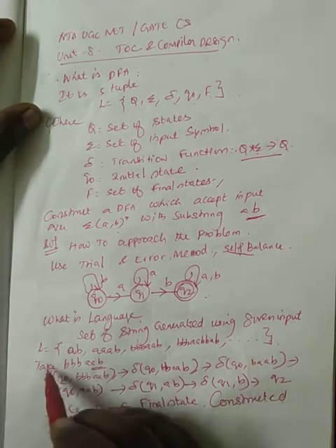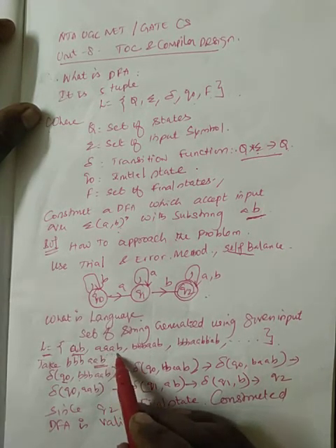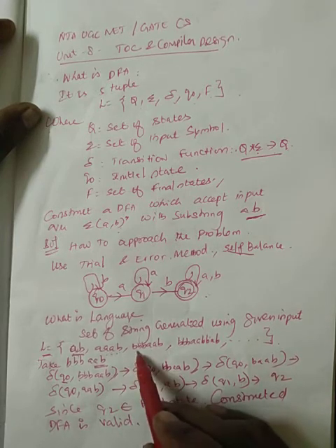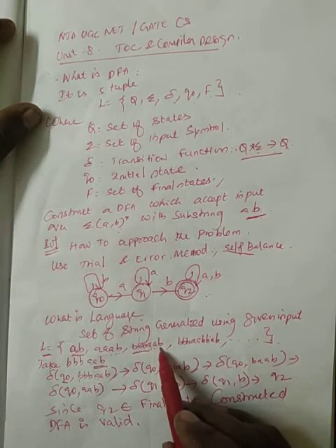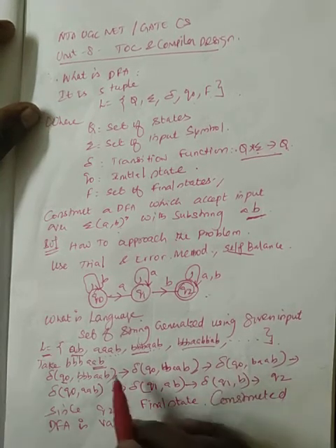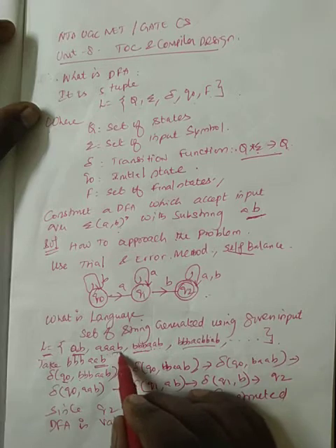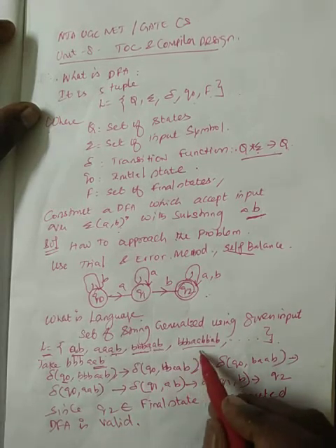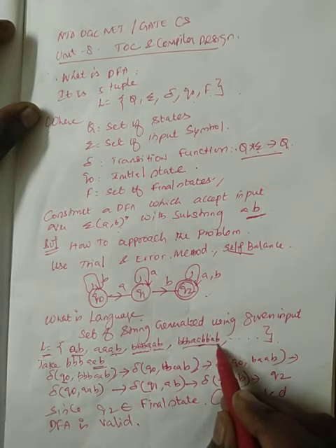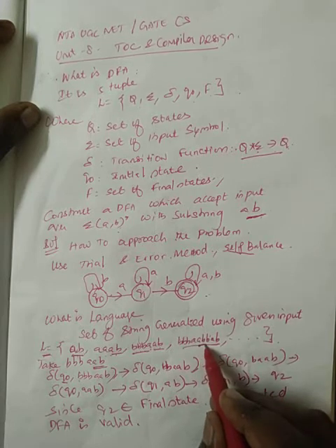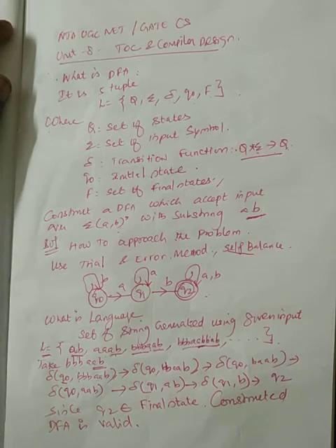I can take ab as a string, or b followed by ab as a string, or bbab, like this. So look here, every string has ab as a substring. Whichever ab comes first will be recognized as the substring, not this one. That is the meaning.